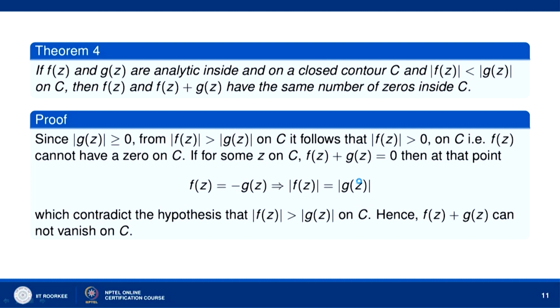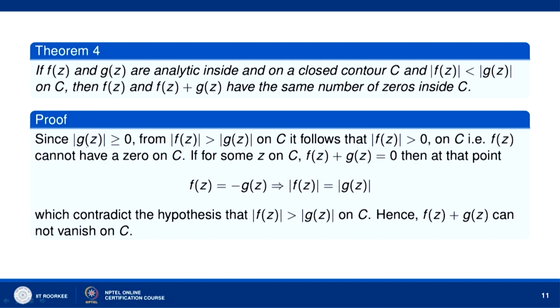Rouché's theorem we can use to determine the number of zeros of f(z), the given function, inside C. So, if f(z) and g(z) are analytic inside and on a closed contour C, and mod of f(z) is less than mod of g(z) on C, then f(z) and f(z) plus g(z) have the same number of zeros inside C. This is the theorem.